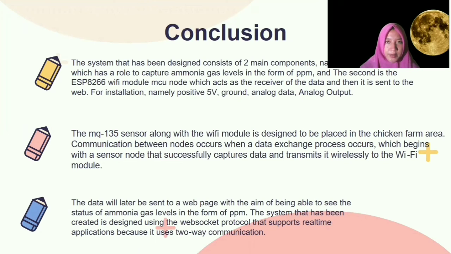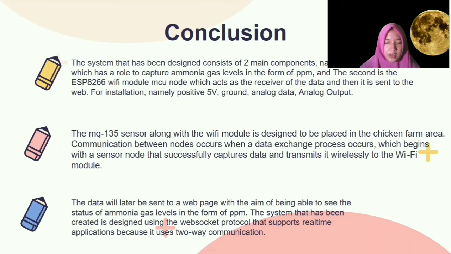The 2 sensors and 2 ESPs will be placed in the chicken farm area. First, sensor 1 is placed in the area with a lot of dirt, which tends to have a lot of ammonia gas too. Second, the MQ135 sensor placed where there is little chicken manure tends to have little ammonia gas too. The ammonia gas level is captured in percent or in ppm by the sensor.